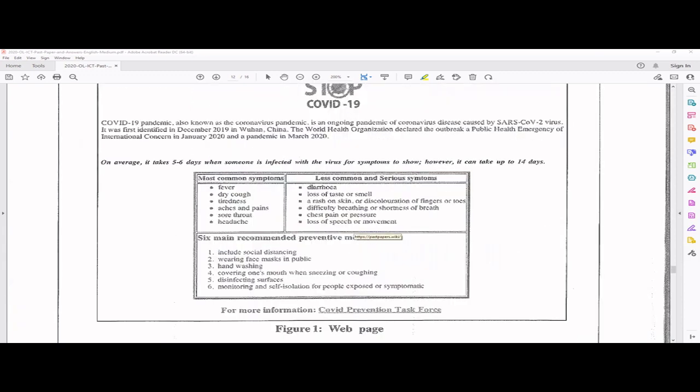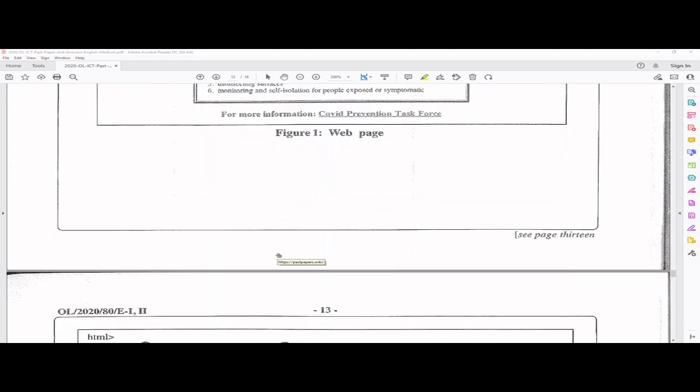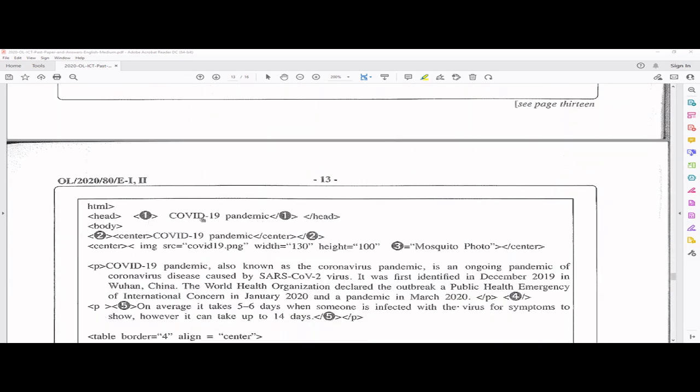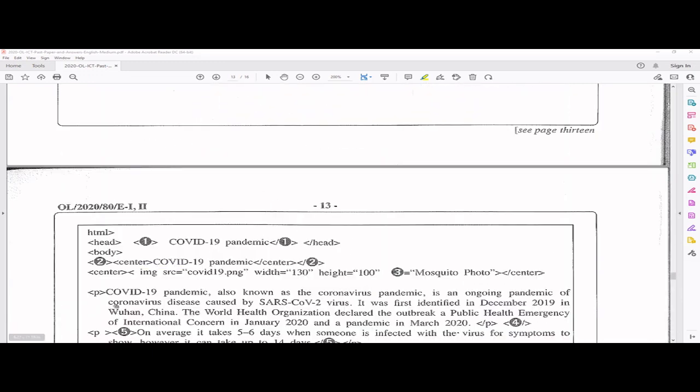So this is the document. This is a web page. You can see, we'll see how the HTML tags are actually put, right? So first one, what's the first blank? It's about this COVID-19 pandemic. And can you see the second also has the COVID-19 pandemic?